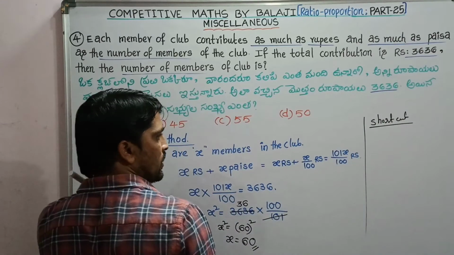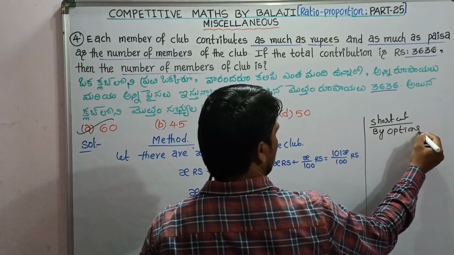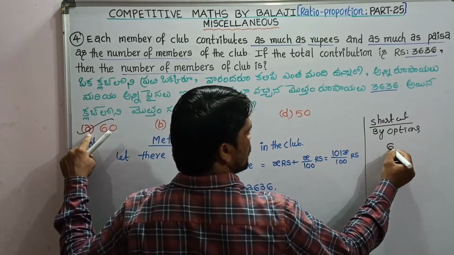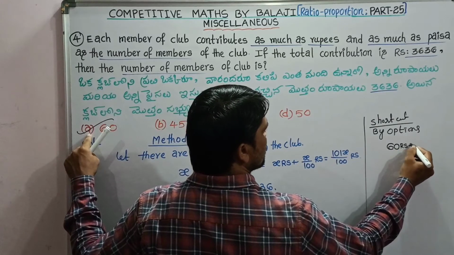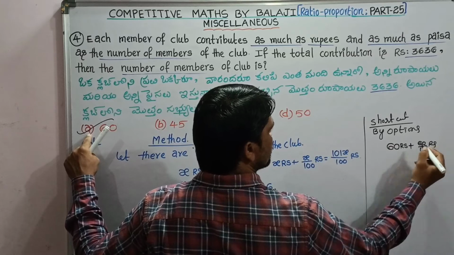Let us see it by shortcut, that is by options. Starting from option A, suppose there are 60 members, then each can contribute 60 rupees and 60 by 100 rupees, that is pies.